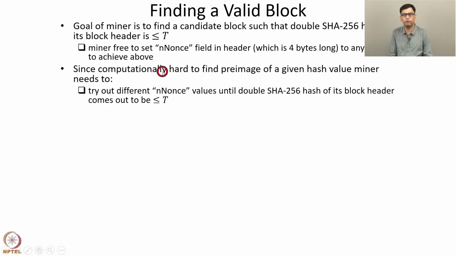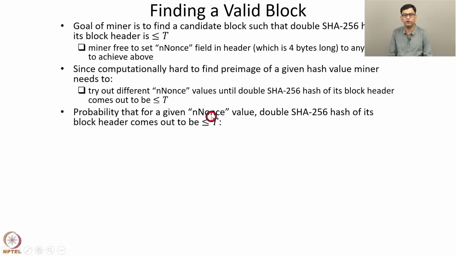It has found a block whose double SHA-256 hash of the block header is less than or equal to T. If not, then it tries the next value, that is n-nonce equals 1, and checks whether the double SHA-256 hash of its block header is less than or equal to T, and so on and so forth. Then it tries n-nonce equals 3, then n-nonce equals 4, and so on. So it tries different values of n-nonce until it gets a block for which the double SHA-256 hash of its block header is less than or equal to T.